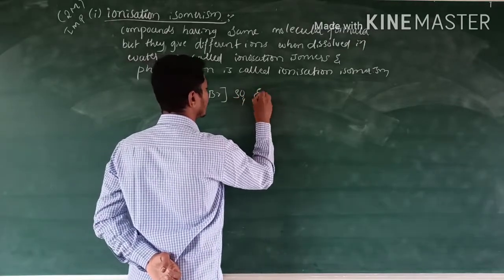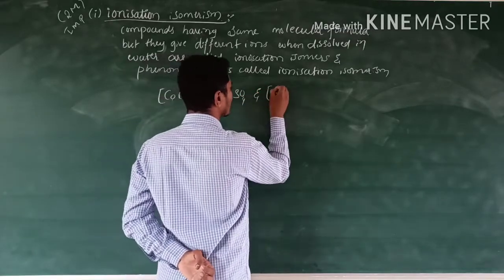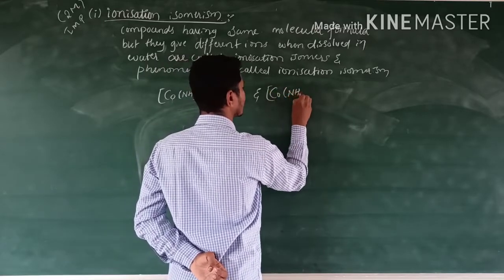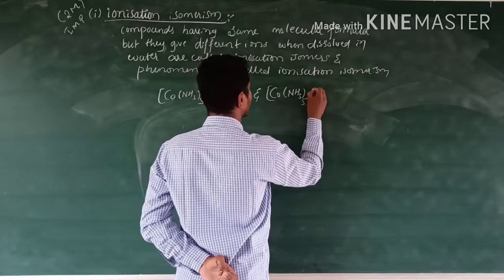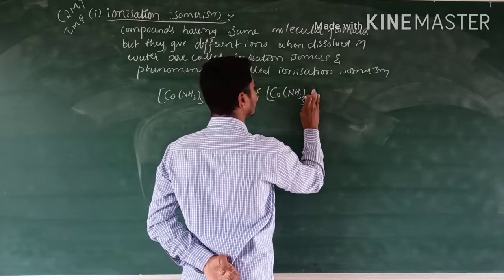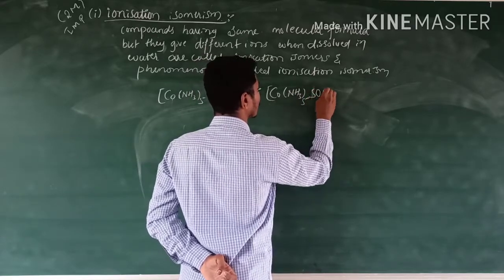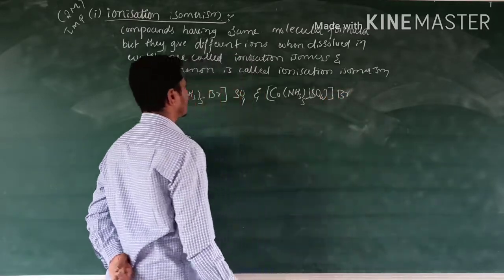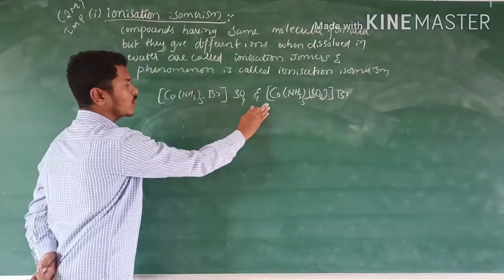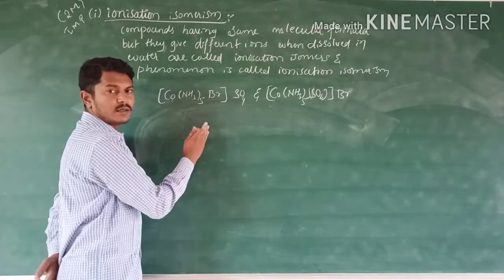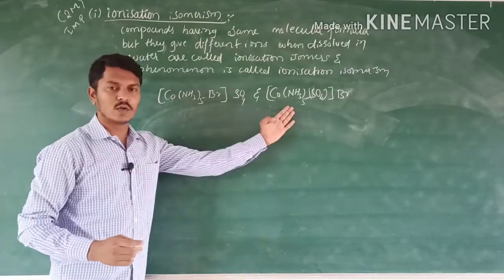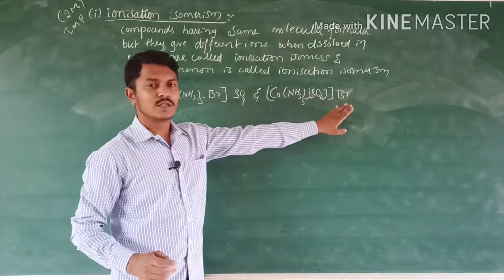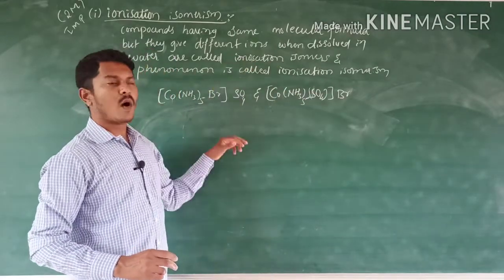Take the same cobalt NH3 5 times SO4 Br. The compounds having the same molecular formula, but different in the ions when they are dissolved in the water.